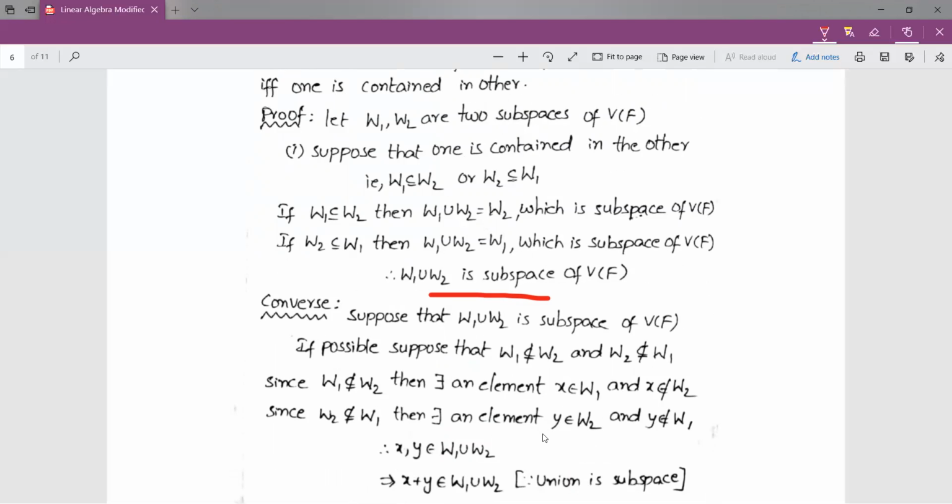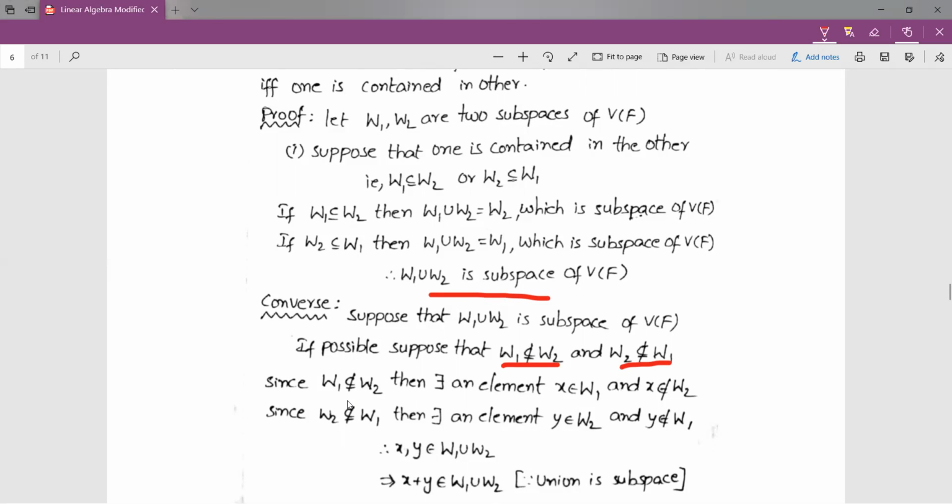I have to prove one is contained in the other, but I am supposing that one is not contained in the other. So that is, W1 is not a subset of W2 and W2 is not a subset of W1.